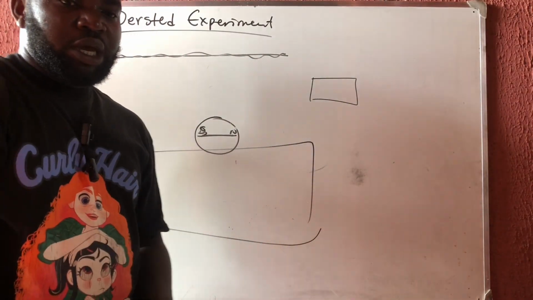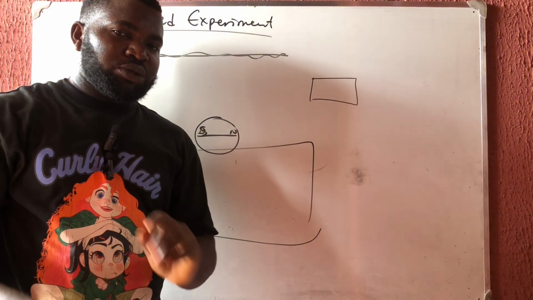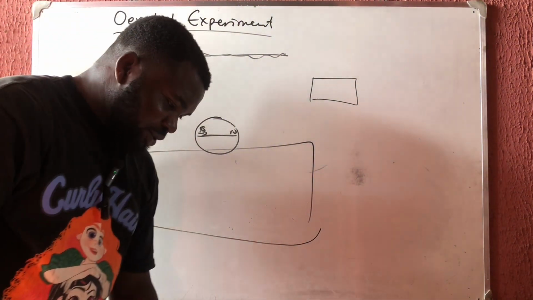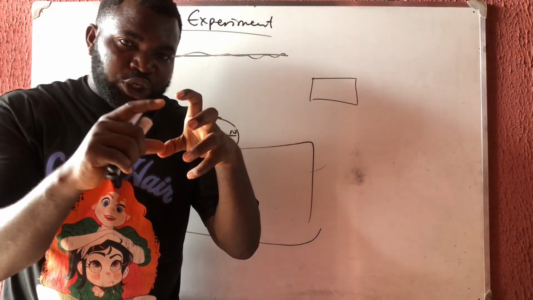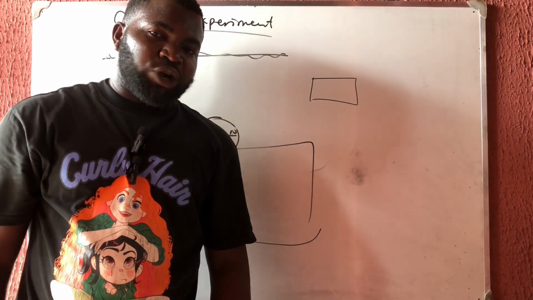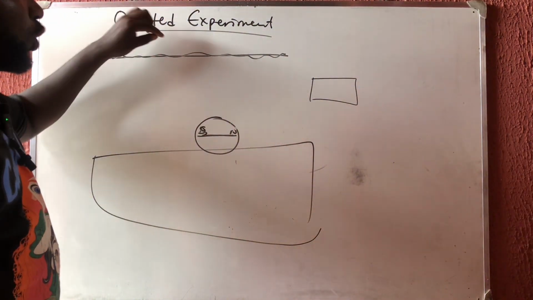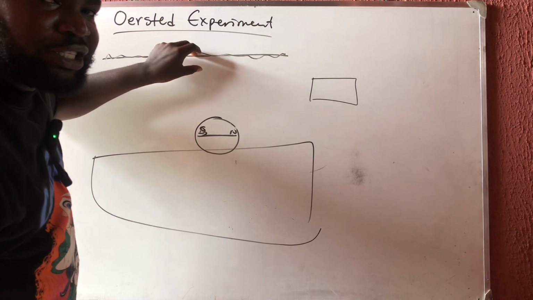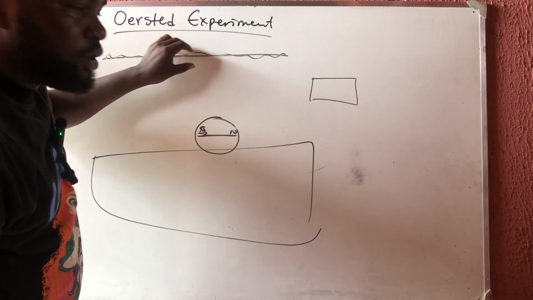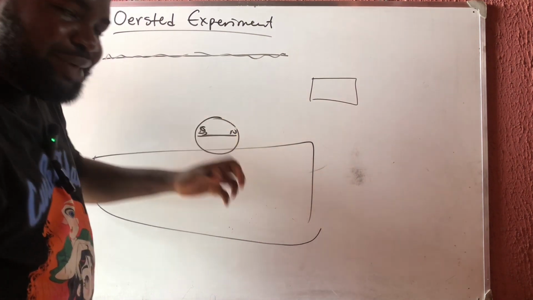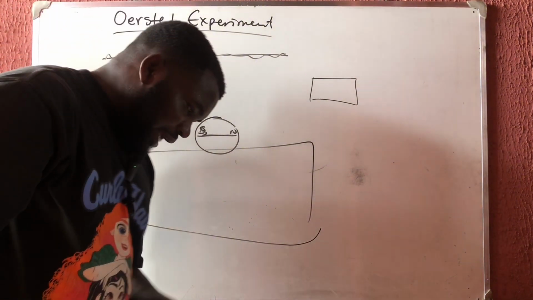The closer they are to each other, the stronger the field strength. That shows there is a magnetic field here, so when you bring it closer, it becomes stronger. Okay, that is number two.